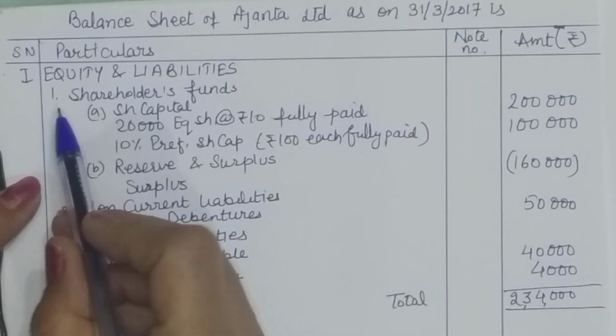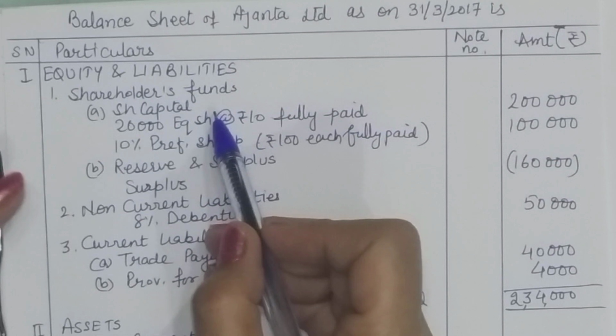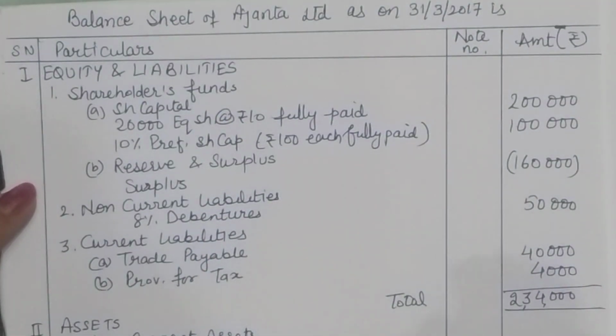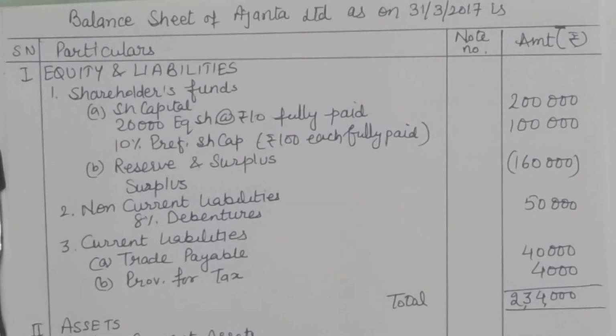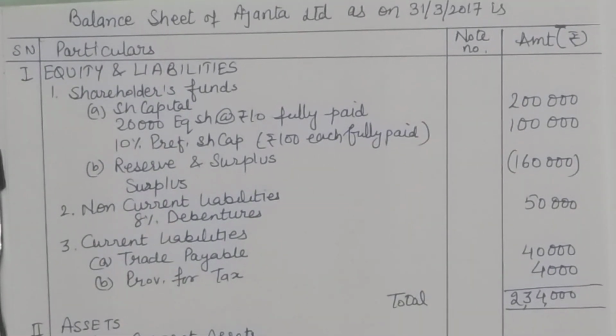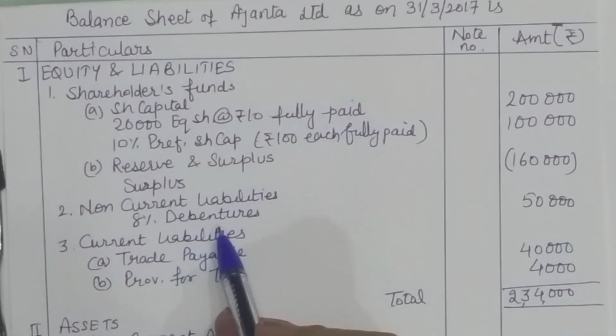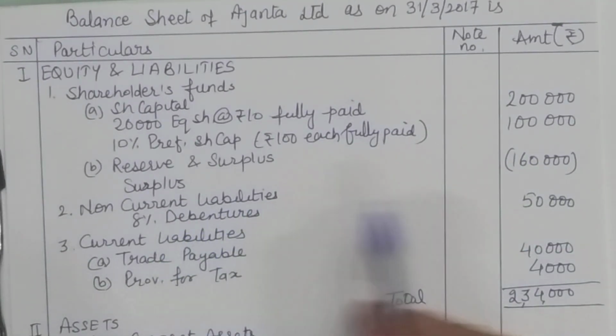It is having equity and liabilities. Shareholders' funds include two types of capital, equity share capital and 10% preference share capital. Then you have reserve and surplus, which shows a negative balance. So it's a loss for the company. They have non-current liabilities, 8% debentures. They have current liabilities. Again, there is a provision.